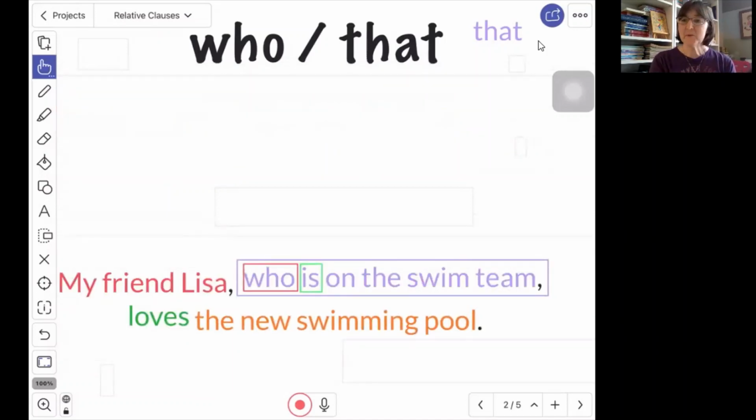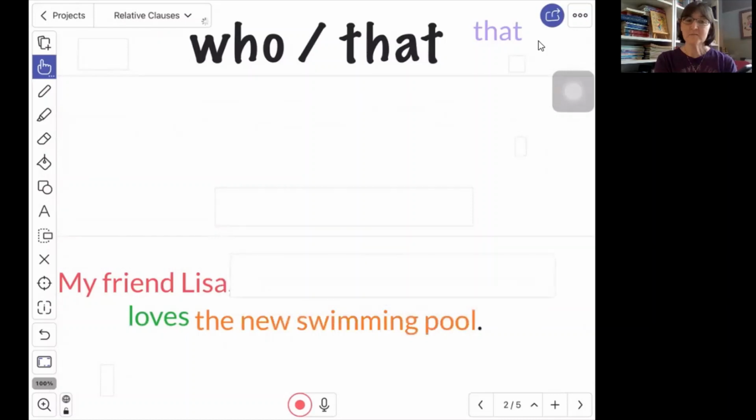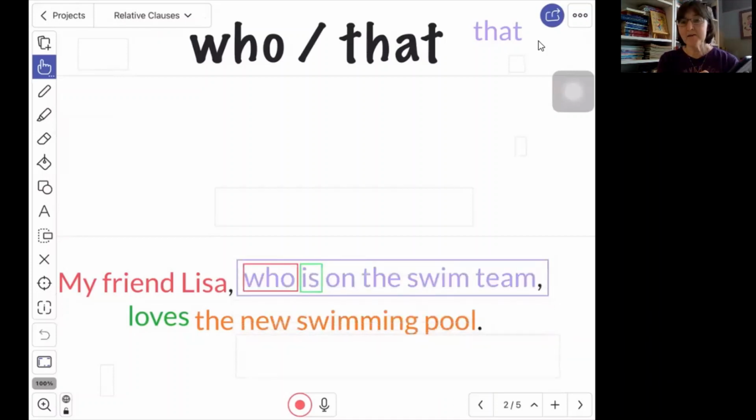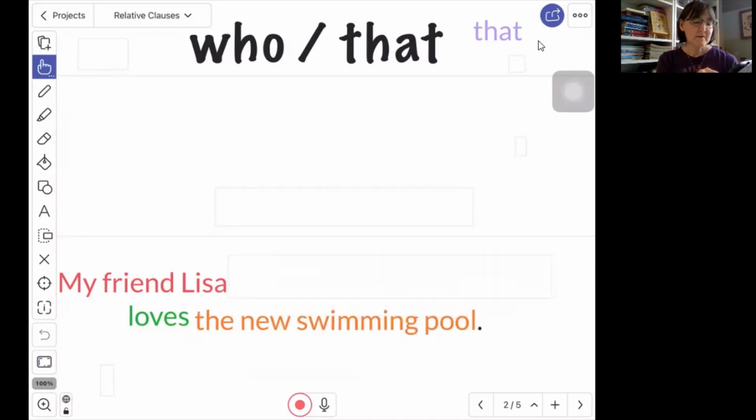Now, the only difference between these two sentences is that for this one, we really don't need to know that Lisa is on the swim team in order to know who she is. If I were to get rid of that clause and just say, my friend Lisa loves the new swimming pool, that makes sense. We're not confused. We know who we're talking about. We don't need to know this information about Lisa. So for this relative clause, we say the relative clause is not defining who Lisa is. It's not required information. The sentence makes sense without it.